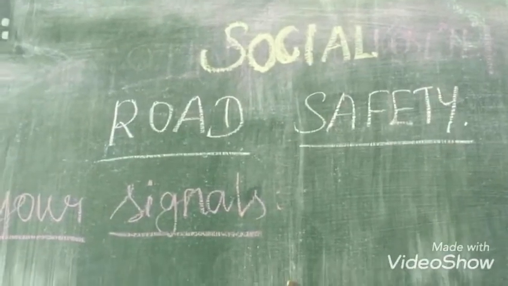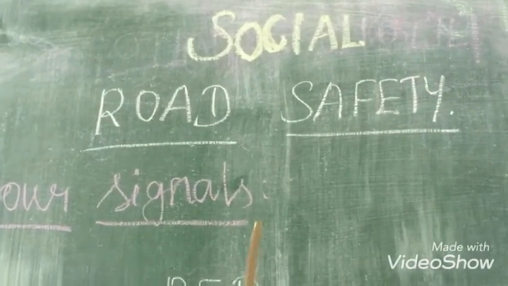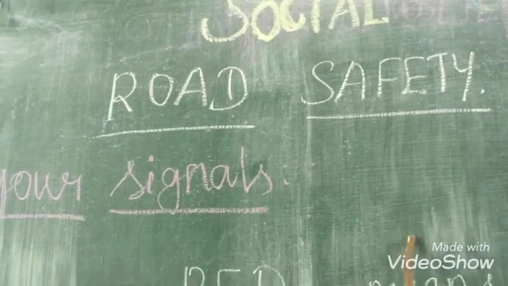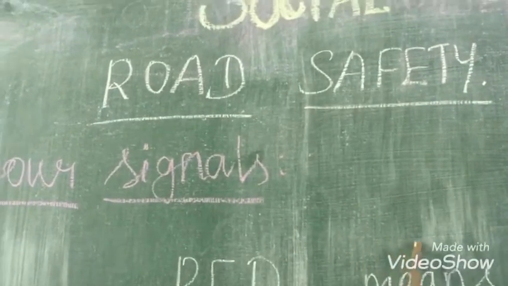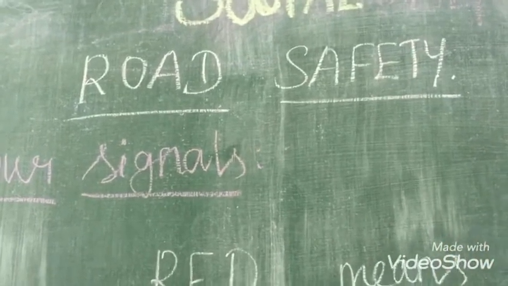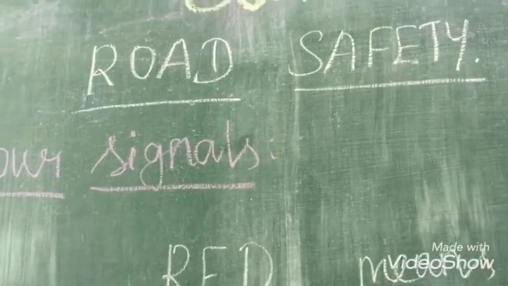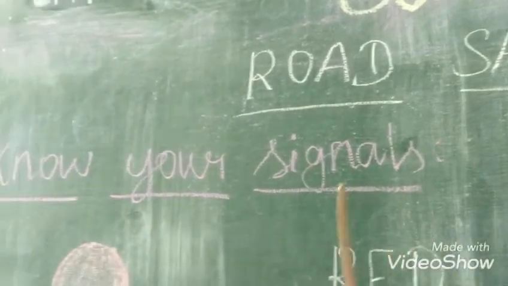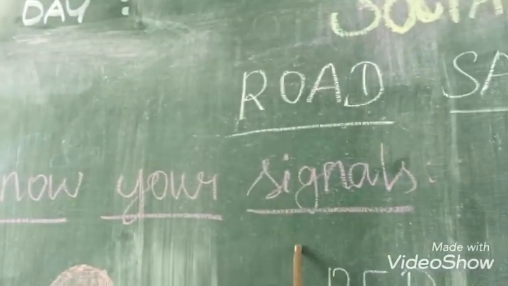So in the previous session we have learnt about three types of road signs. What are all the three types? They are mandatory road signs, cautionary road signs and informatory road signs. So now we are going to learn about the signals.